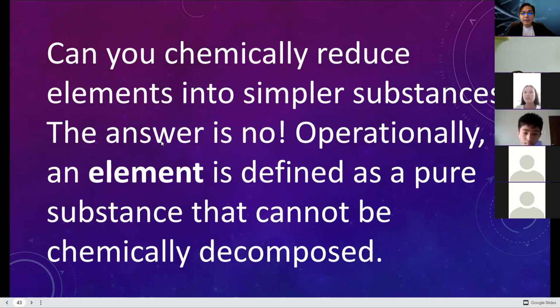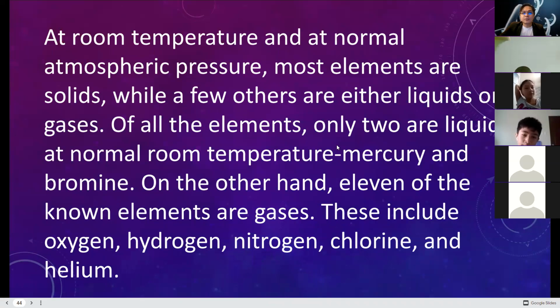An element is defined as a pure substance that cannot be chemically decomposed, or we cannot actually chemically separate that particular substance. Like for example, oxygen, hydrogen, nitrogen, phosphorus. So those are elements. How about at room temperature, at the normal atmospheric pressure, most elements are solid.